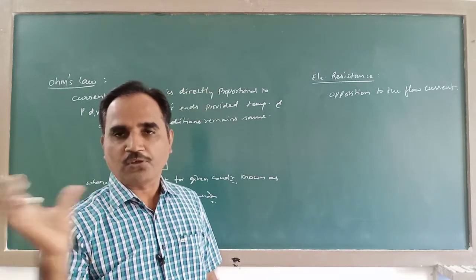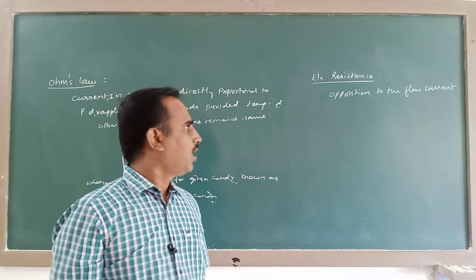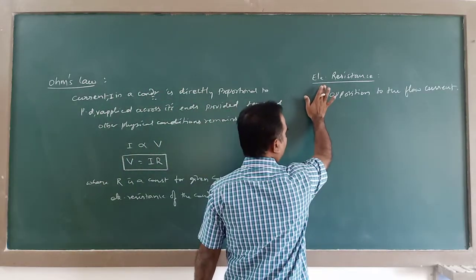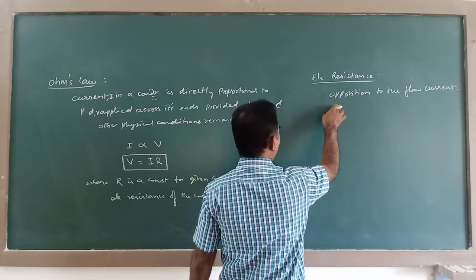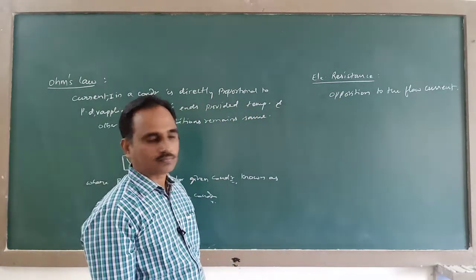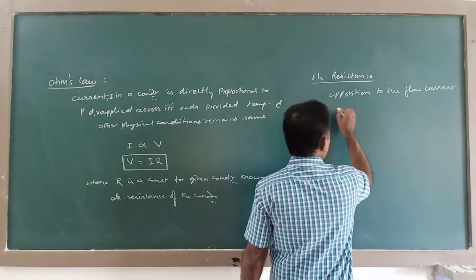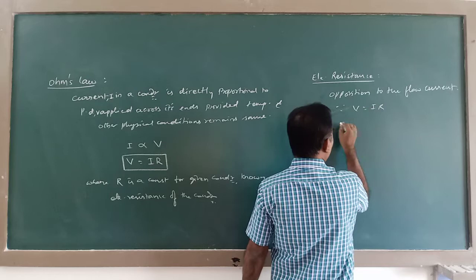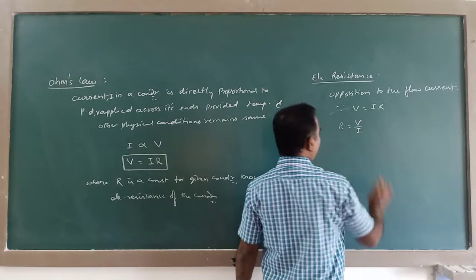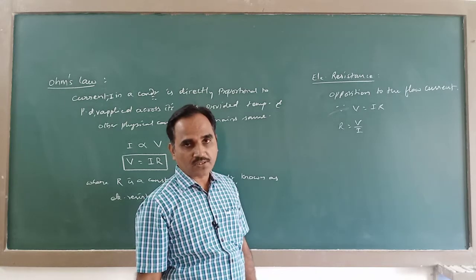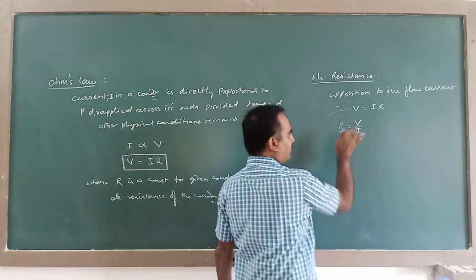There will be opposition to the flow of current, and that opposition is called resistance. So against this resistance, potential difference drives the current. Since V is equal to IR, this R can be written as V divided by I. Then how to measure the resistance? By means of this equation.